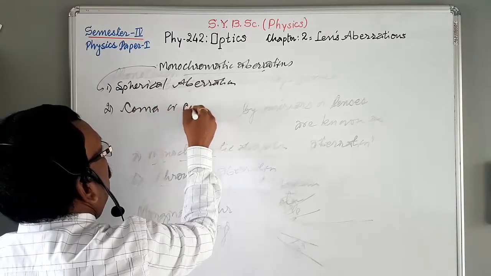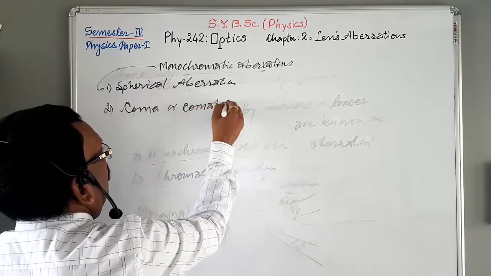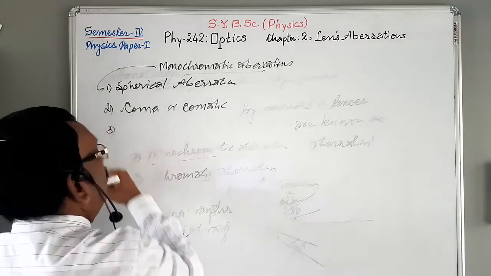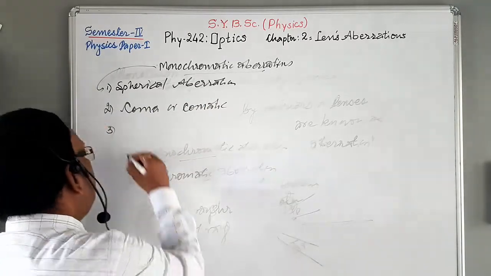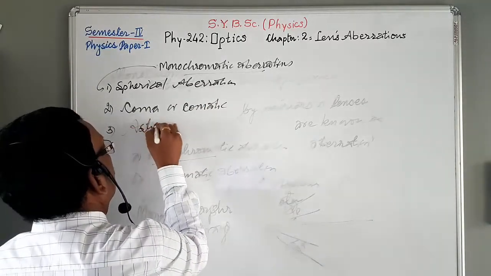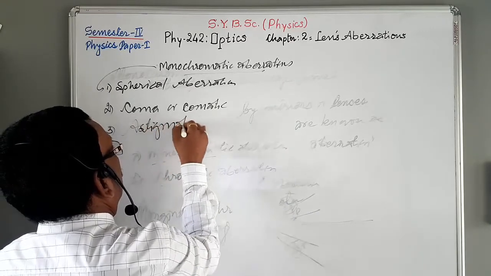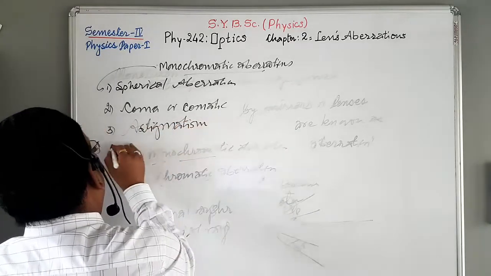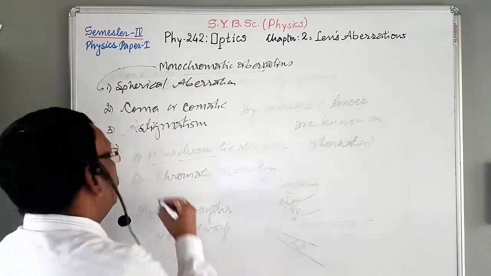Third is astigmatism. Fourth is curvature of field.